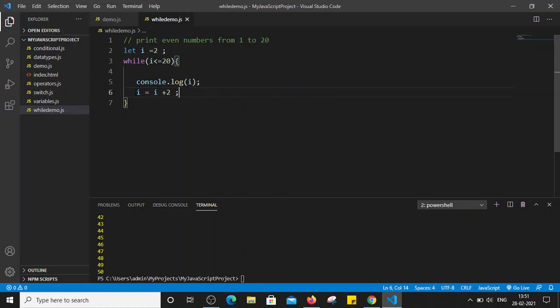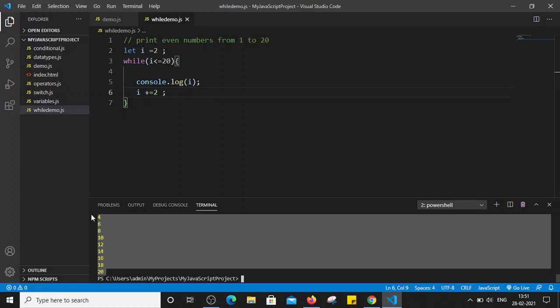I can write this as i = i + 2, or it is similar to i += 2. So both are the same statements, and you can use either statement. i += 2 will increase the value of i by 2. Now let's save this file and let's run it this time. See, you can see here it printed all the even numbers lying between 2 to 20, right? 2, 4, 6, 8 up to 20.